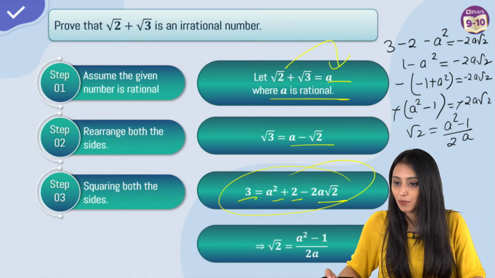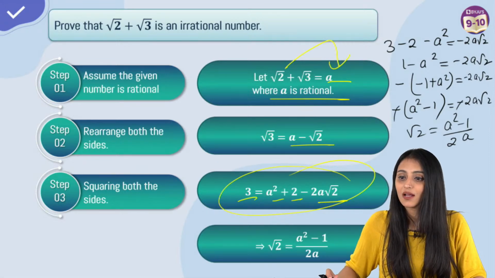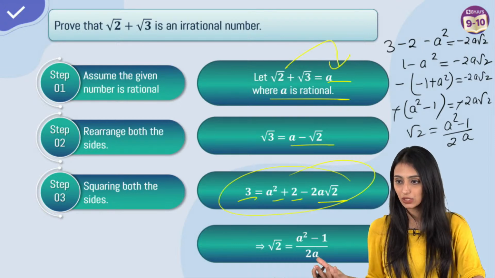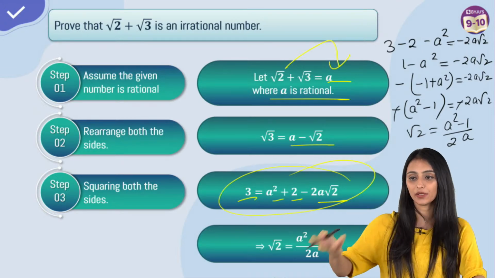Assume that it's rational number, and if we have to prove rational, assume that irrational number. Am I right or wrong? Lakshmi, because the question that we have is prove irrational. So you have to assume rational only. That's contradiction method.